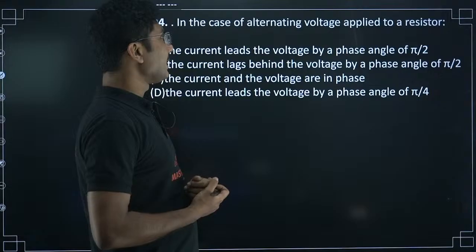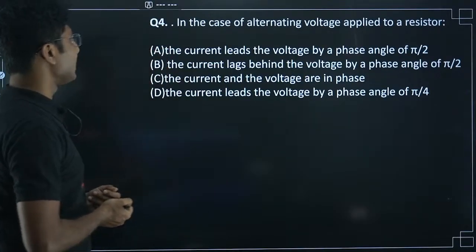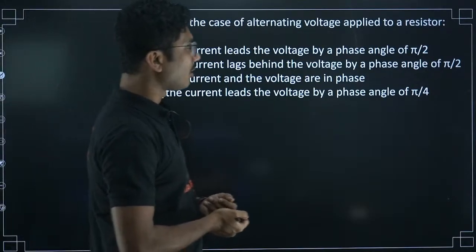In case of alternating voltage applied to a resistor, the current leads the voltage by a phase angle of pi by 2.